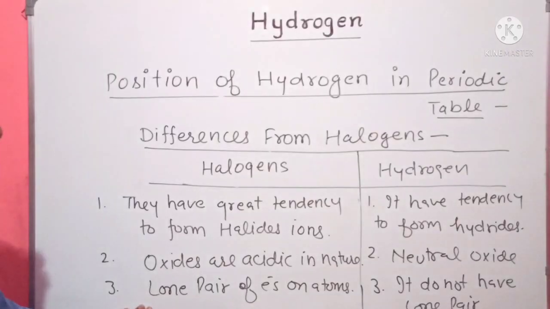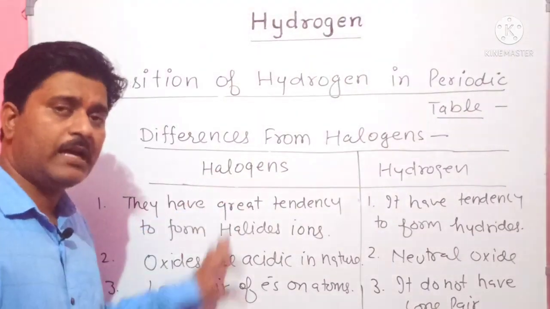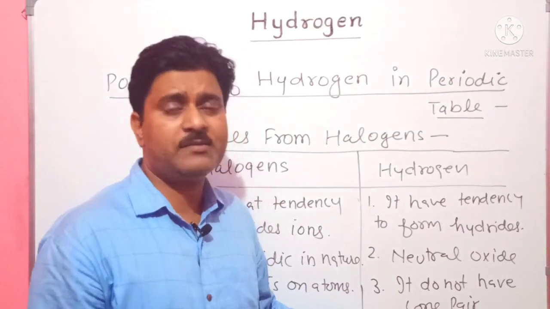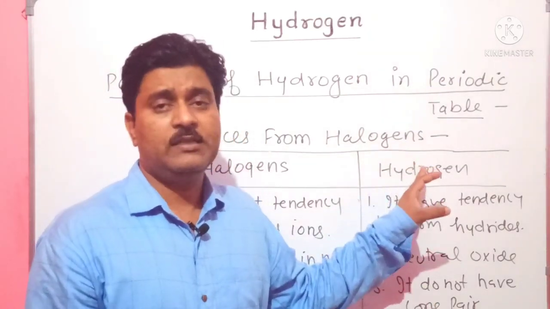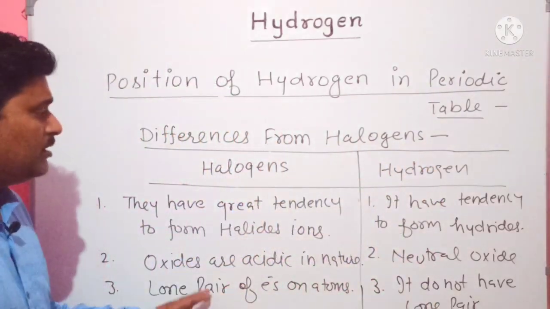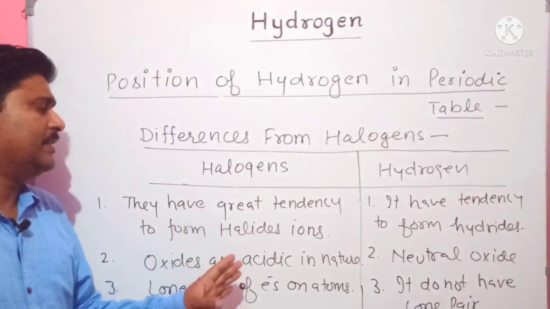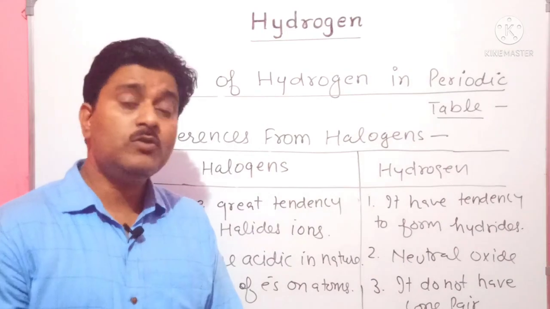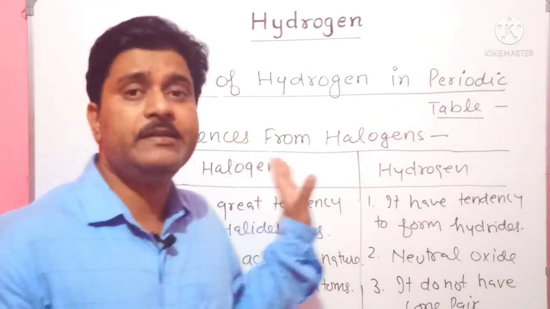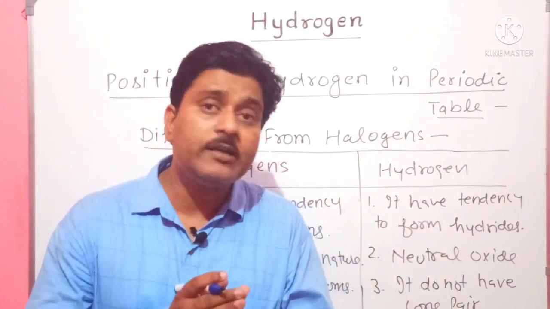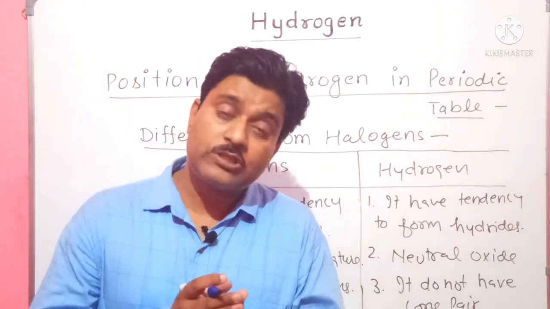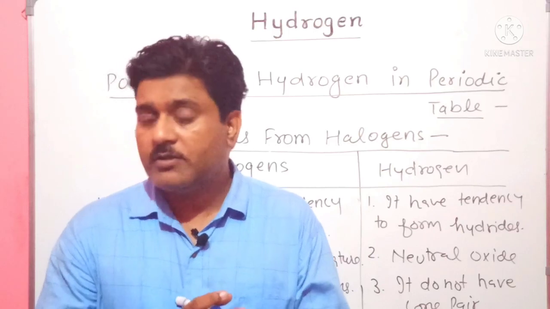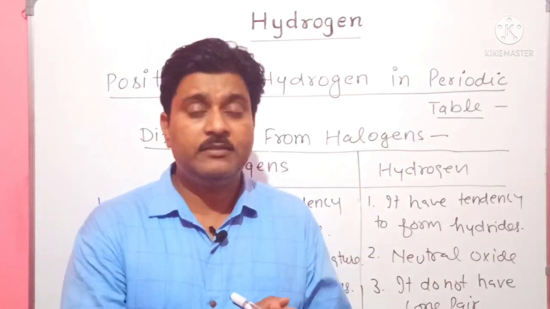In simple words, lone pair is always present on halogens, but lone pair is always absent on hydrogen. So these are some differences by which we can say that hydrogen is different from the halogens. So we already discussed the resemblance of hydrogen with the elements of group 1 and the resemblance of hydrogen with the elements of group 17.